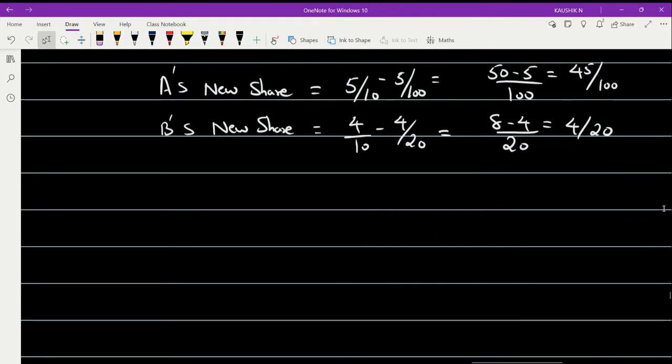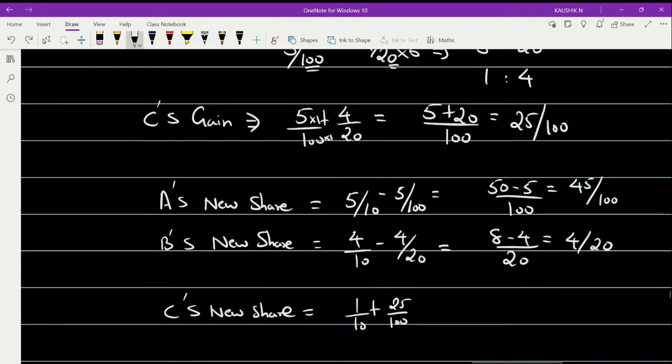And C, we have already derived it, right? But anyhow, we'll do it here. C's new share will be: he had initially 1 by 10 plus he acquired 25 by 100 from one partner. That 25 by 100 is nothing but C's gain.